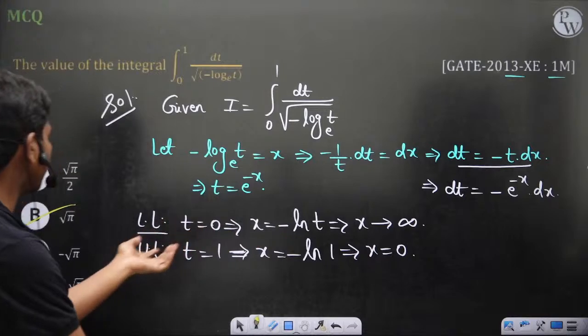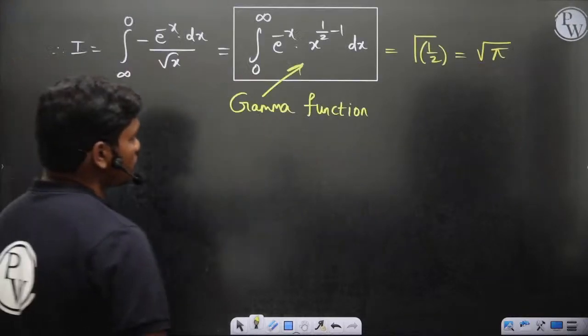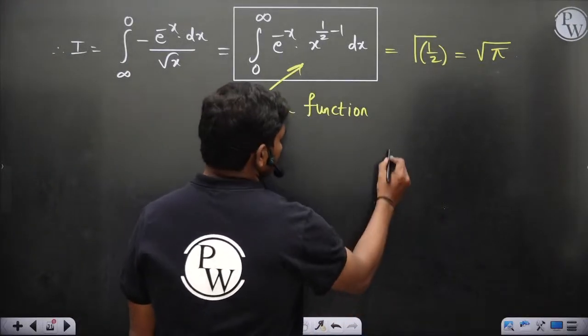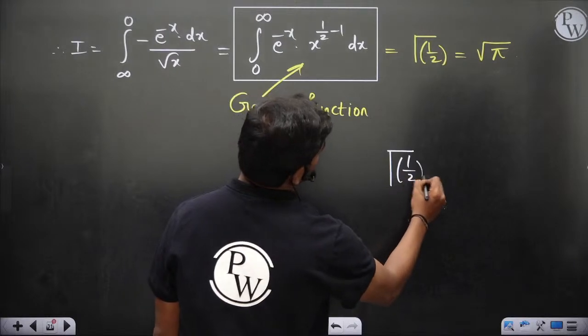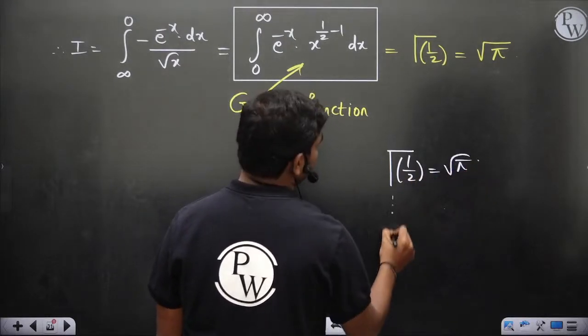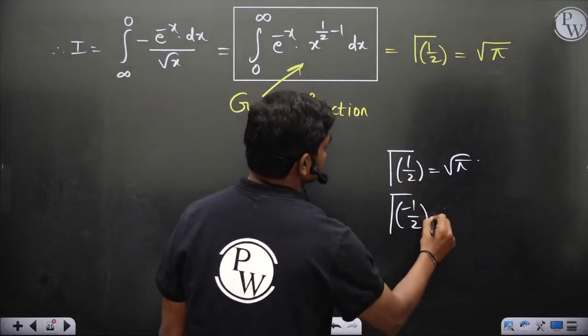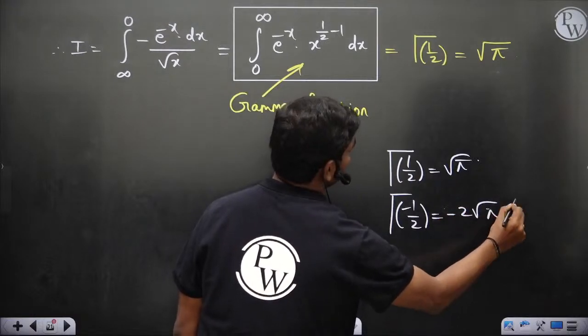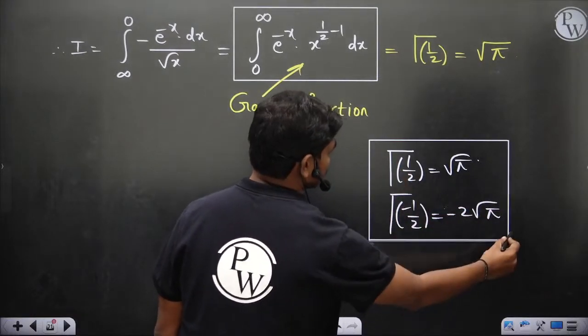So this is the gamma function, so square root of pi. I'd like to give you one more value here. Gamma of 1 by 2 is equal to root pi, and gamma of minus half is equal to minus 2 root pi. You should take care of these two values.